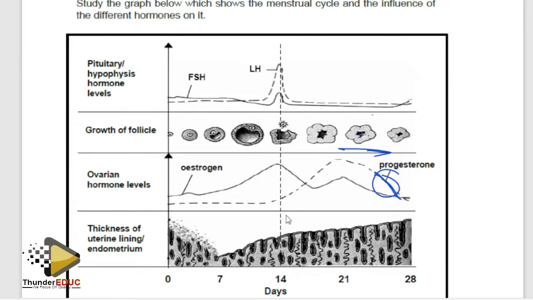What indication shows that ovulation occurs on day 14? Because the ovum is released, and the level of luteinizing hormone is high.